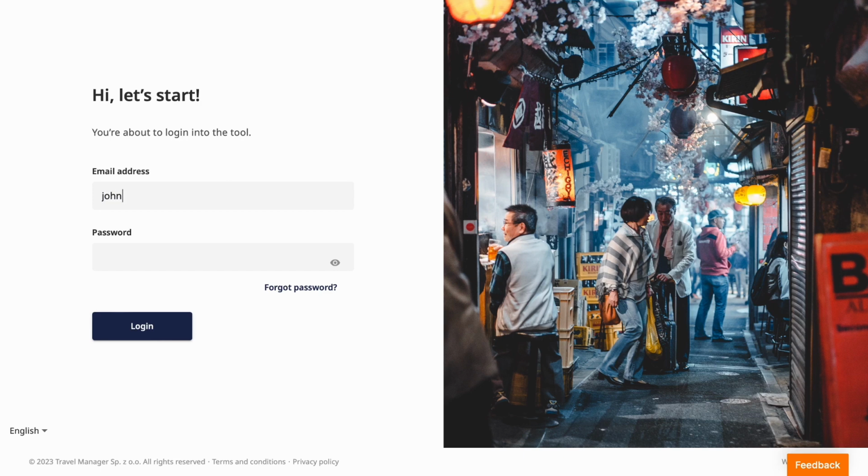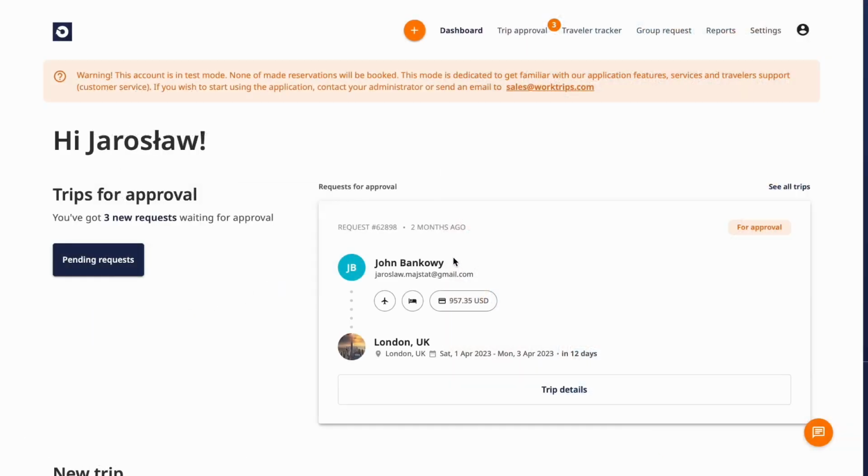Once your email is entered by the company account administrator, you will receive an invitation to the worktrips.com tool. This will allow you to activate your personal account. After setting up the password, simply log into the admin panel. After logging in, you will be redirected to the dashboard. Here you can find trips waiting for your approval.